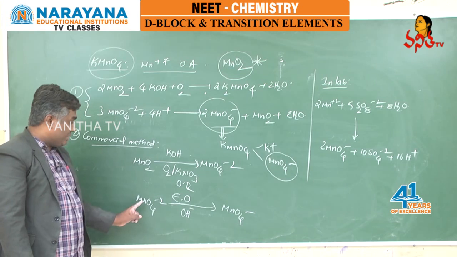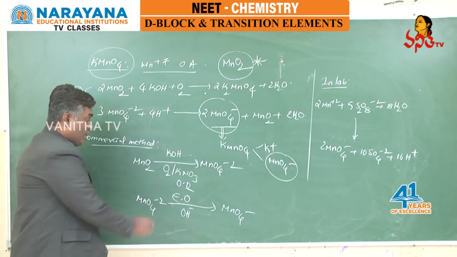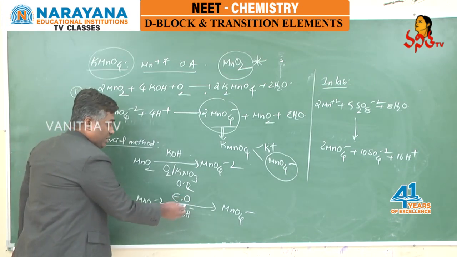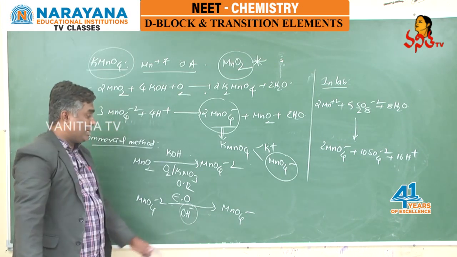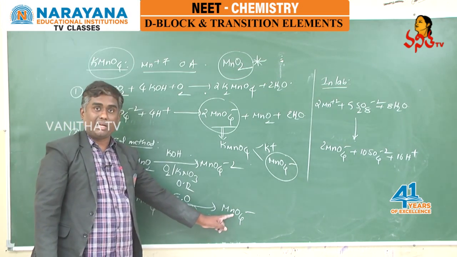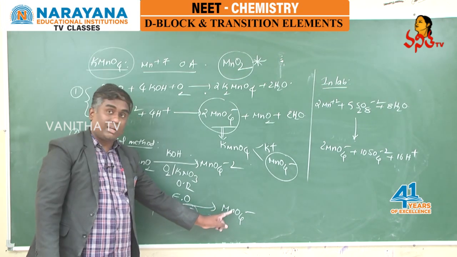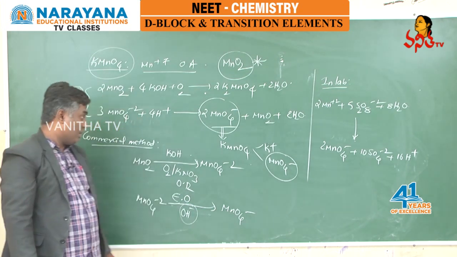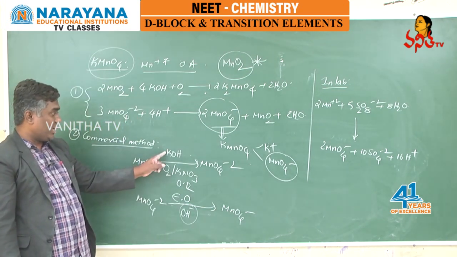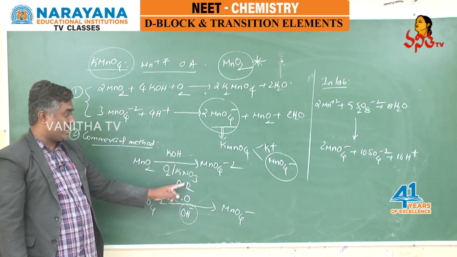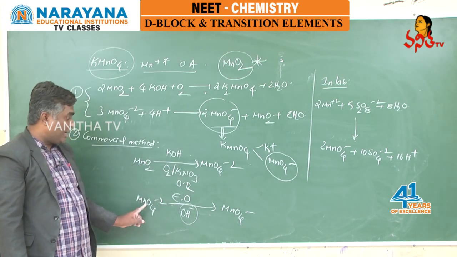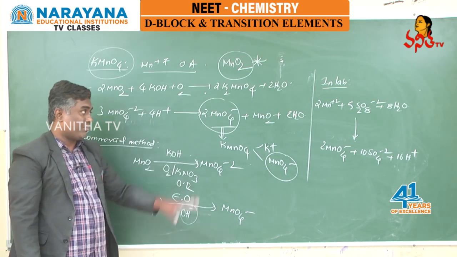In the next step, this manganate ion is subjected to electrolytic oxidation in basic medium, so that it is finally converted to permanganate ion. Again I say permanganate ion is nothing but KMnO4. So MnO2 fused with KOH, subjected to oxidation reaction, manganate ion on electrolytic oxidation, permanganate ion.